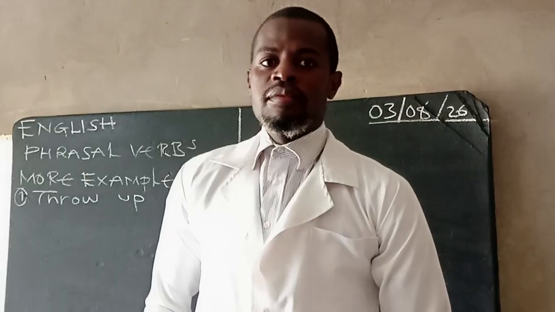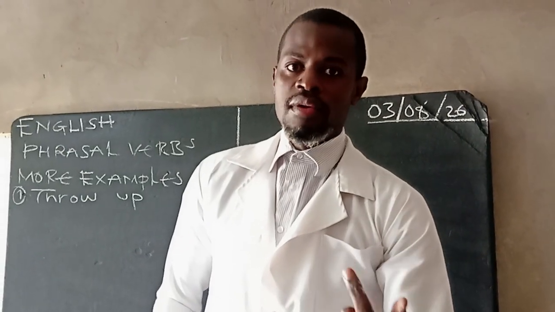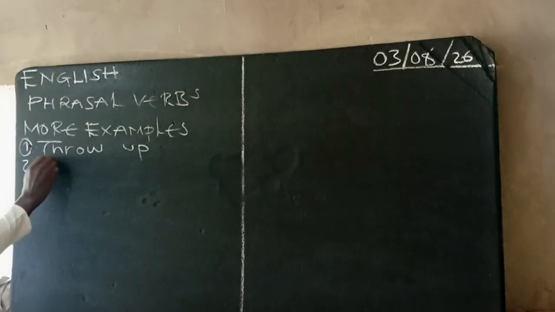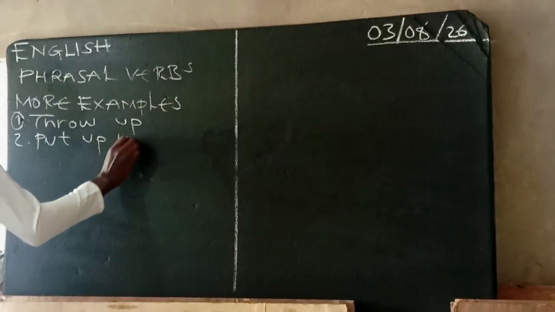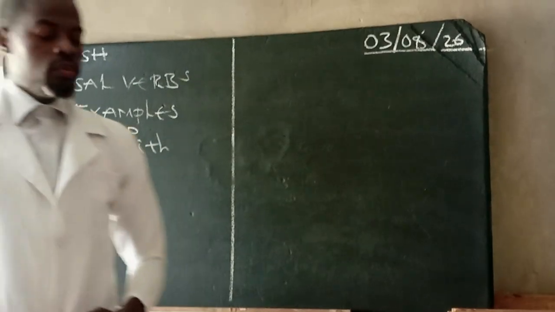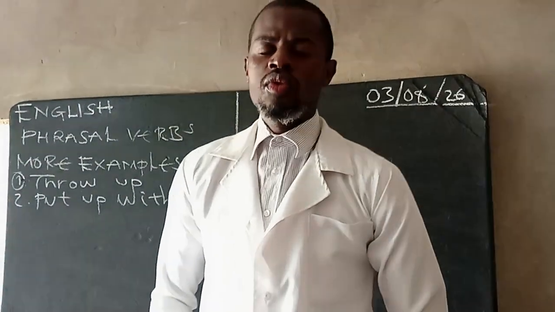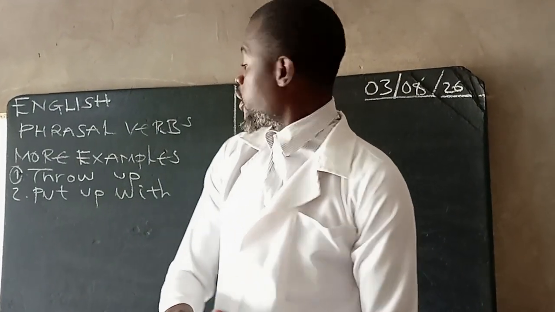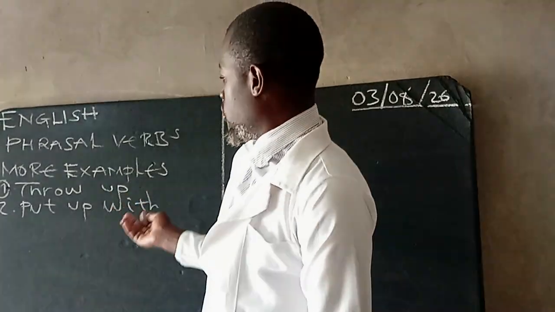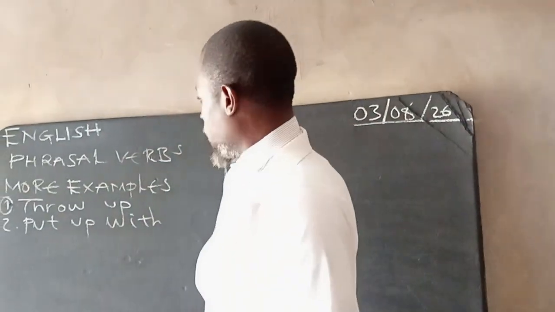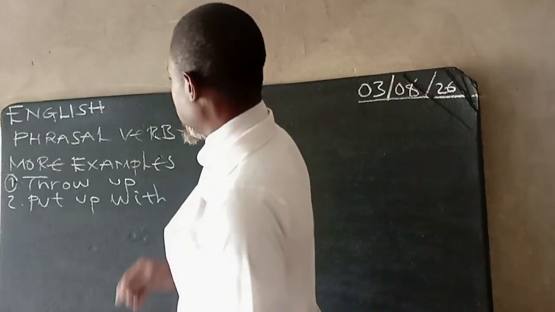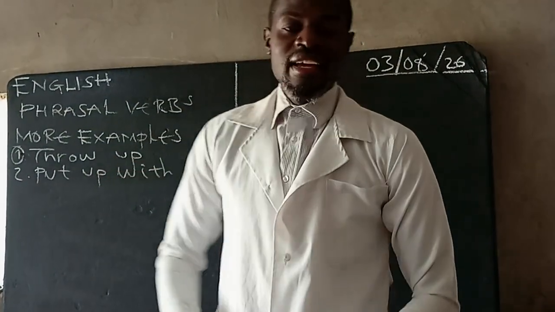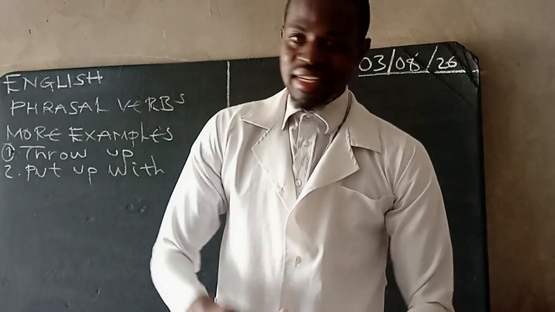Another example I gave, of a phrasal verb with three elements, is put up with. Put up with simply means to tolerate. Remember, it has three elements: the verb put, and two prepositions, up and with. So put up with means to tolerate, and throw up means to vomit. These have idiomatic expressions. They have a hidden meaning.